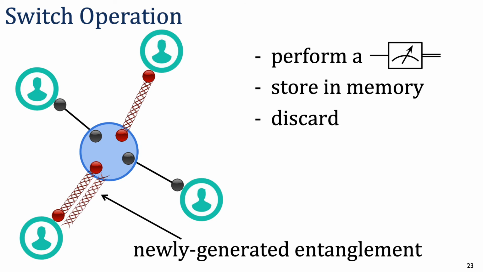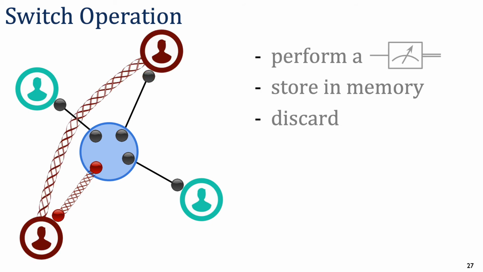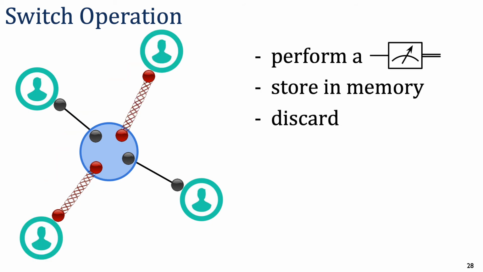Suppose that later on, a new Bell pair is generated, and the qubit at the switch associated with this Bell pair is currently in short-term memory. Since the link already has a stored Bell pair, and since this is a buffer size 1 system, the newly generated Bell pair can't be stored. Instead, the switch may decide to discard one of the Bell pairs, or it may decide to perform a Bell state measurement if the two users wish to share an entanglement, and store the newly generated Bell pair long-term. The result of those two operations is shown here.